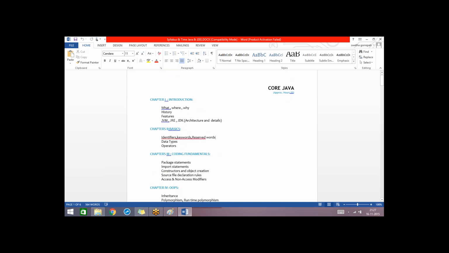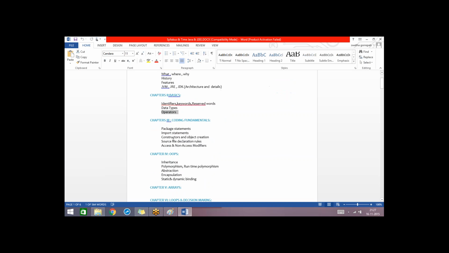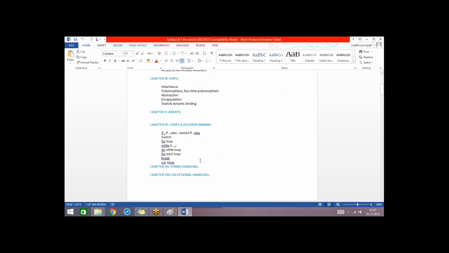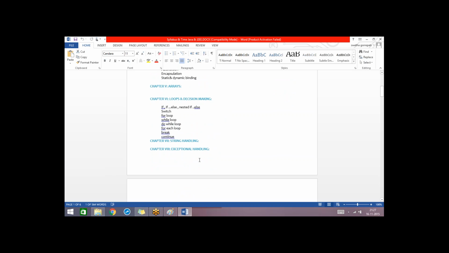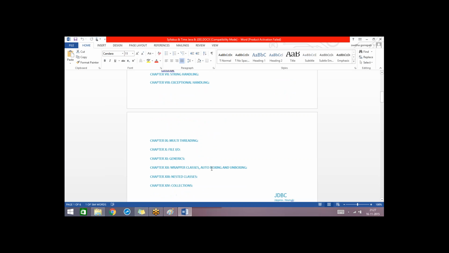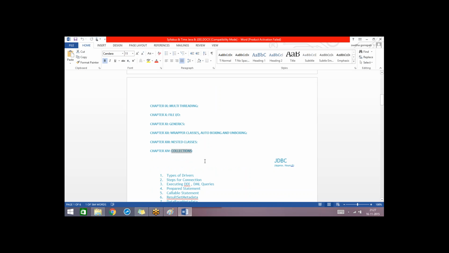Just the introduction, history and some of the features, and then just about the data types and operators, and then constructors, packages, arrays. I may not follow order, but I'll cover all the concepts: string handling, exception handling, multi-threading, file IO, generics, wrapper classes, state classes, and collections.